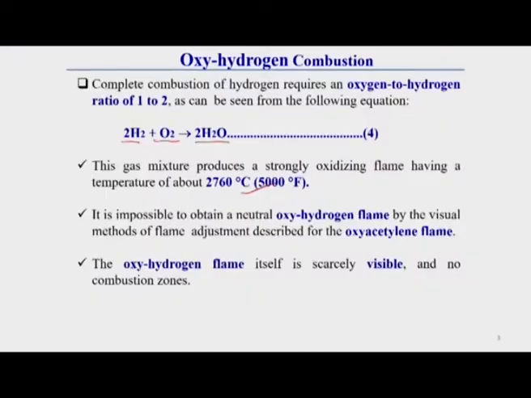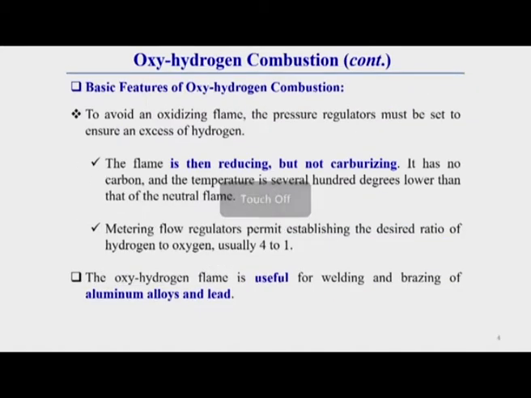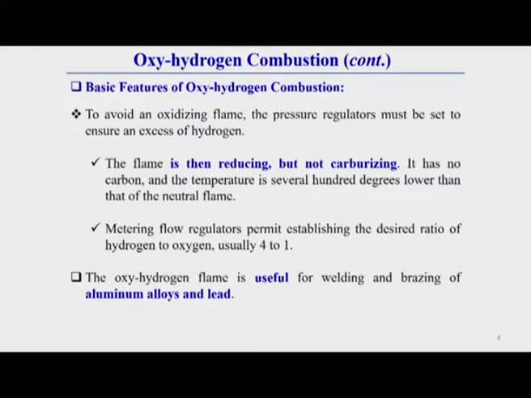That is why the oxyhydrogen flame itself is scarcely visible, and there is no combustion zone like in the oxyacetylene flame. The basic feature of oxyhydrogen combustion, which you should keep in mind: to avoid an oxidizing flame, the pressure regulator must be set to ensure an excess of hydrogen, because oxygen is already there, but if we increase the hydrogen supply rate, then we can reduce that oxidizing flame condition.